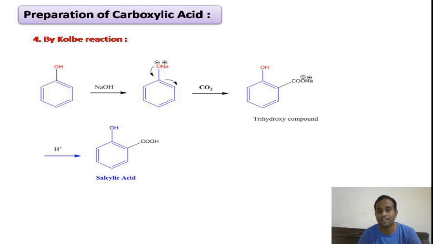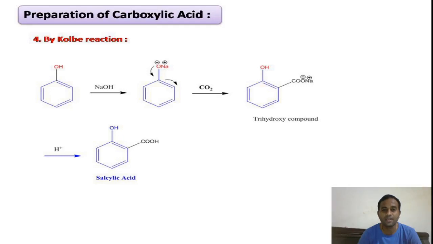Sorry, it is not a trihydroxy compound, it is a spelling mistake. Here we will get the sodium salt of orthohydroxy carboxylic acid, that is sodium salt of salicylic acid, which on hydrolysis gives salicylic acid as the product. Here the carboxylic acid is obtained at the ortho position of the hydroxy group, or we will also get a para substituted product in this reaction. That means ortho and para salicylic acid, 2 products will be obtained.